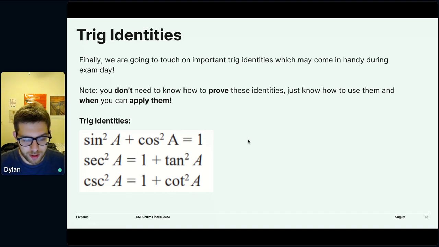Something to note, you probably aren't going to see this on your SAT, but it can be helpful in thinking about certain problems. And so that's a useful identity. If you know the sine of something, then you know the cosine of that thing, because sine squared plus cosine squared equals 1.